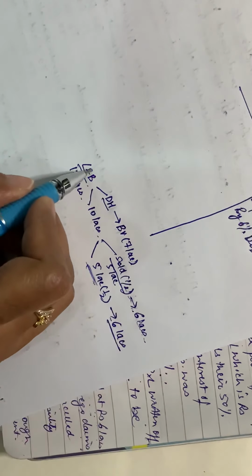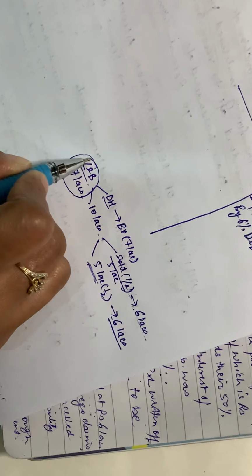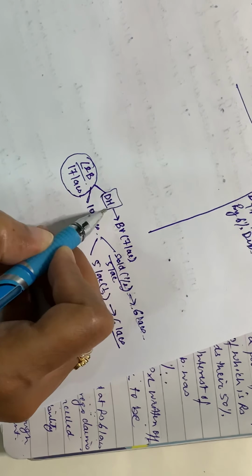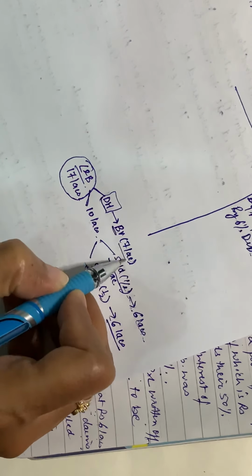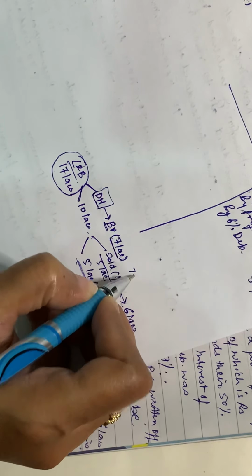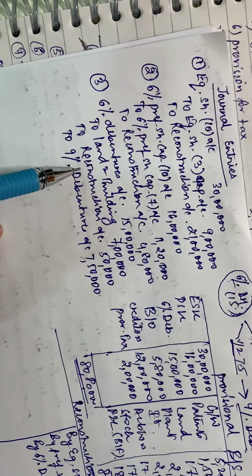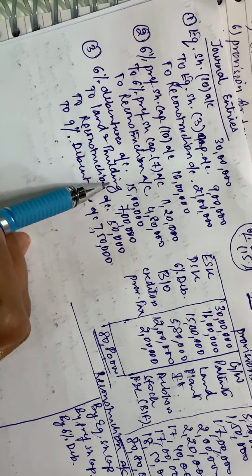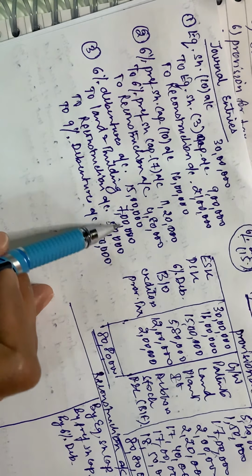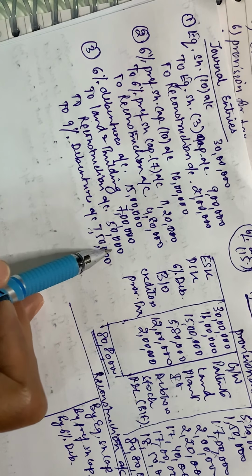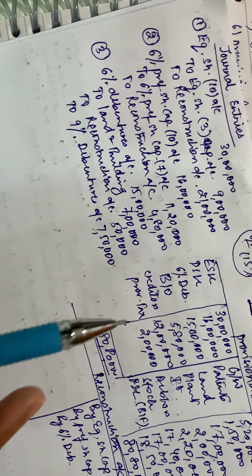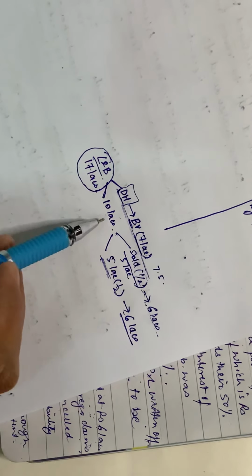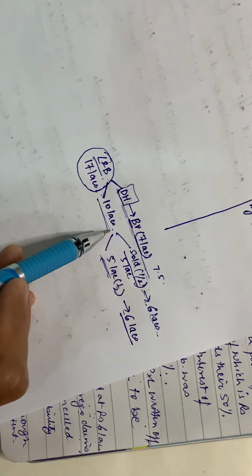I repeat, the total land and building available to you was 17 lakhs. This we are dividing into 2 parts. One part we are giving to the debenture holders, whose book value was 7 lakhs. The liability of the debenture holders was 7.5. We just did the entry for that. To the extent of 7 lakhs you gave the land and building, and 50% was the sacrifice done by them, which we have transferred to the reconstruction account. So this whole thing is regarding the same, and the rest left out is 10 lakhs.